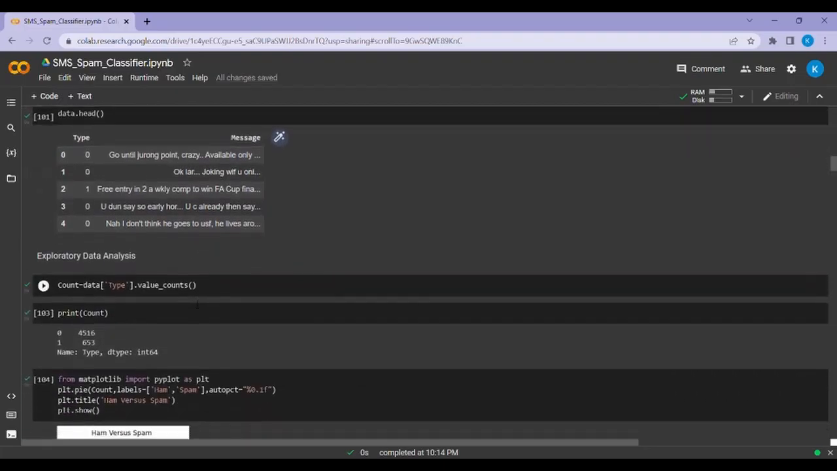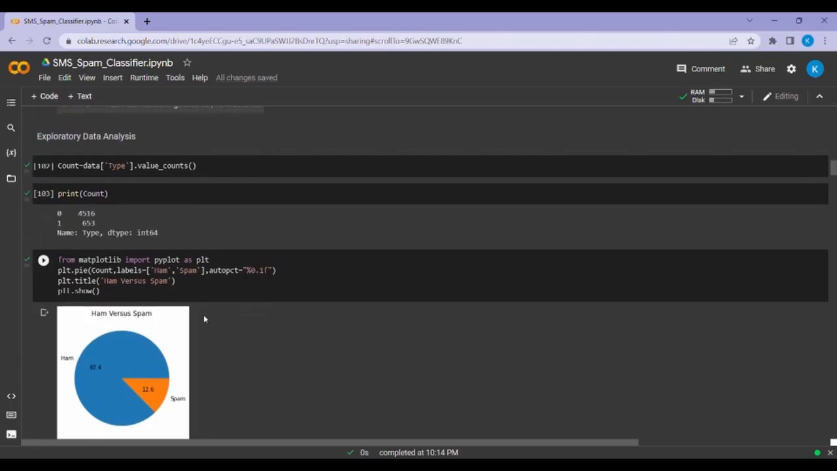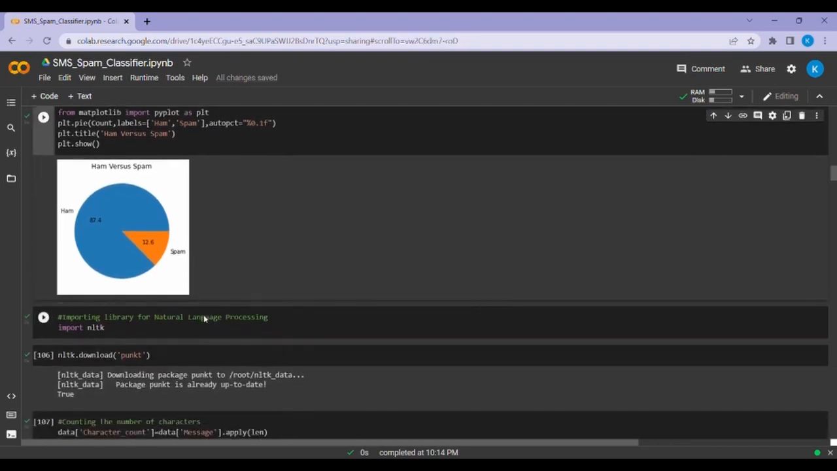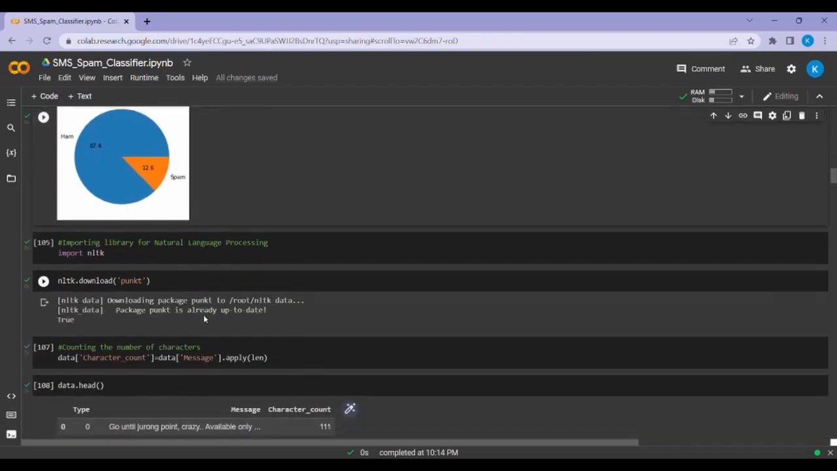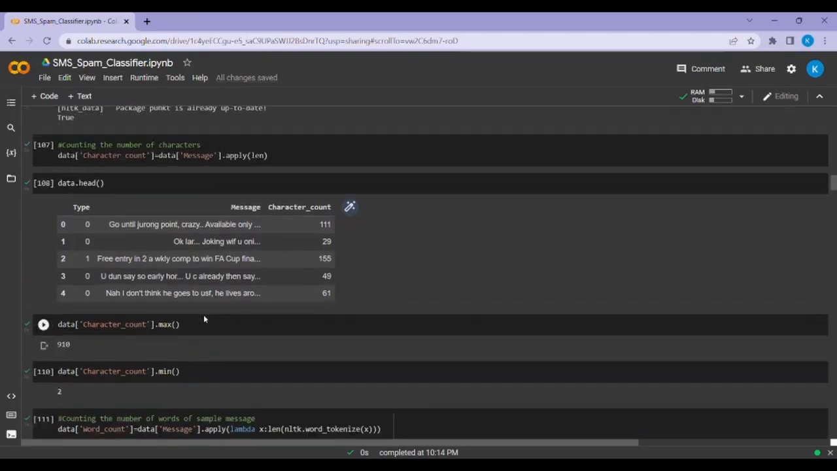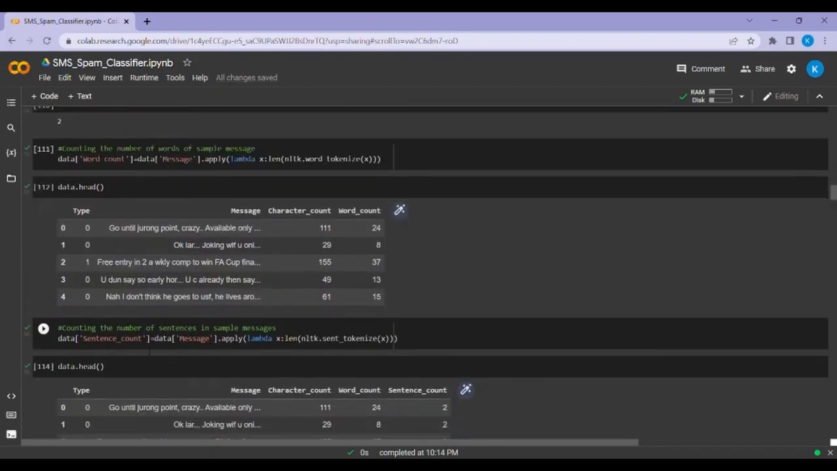Now here comes EDA, exploratory data analysis. Here we count spam and ham messages. Then, using a pie chart from the matplotlib library, we show the percentage of ham and spam messages. Then from the NLTK library, the natural language processing library, we count the number of characters, words, and sentences of the sample messages using character count, word count, and sentence count variables in the next three steps.